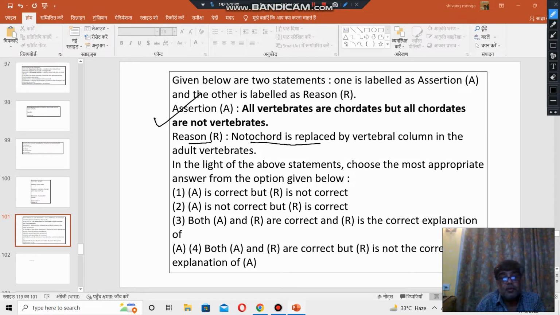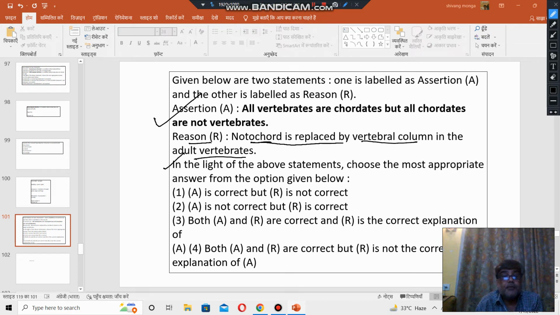Reason: notochord is replaced by the vertebral column in the adult vertebrate. That's the reason why all chordates are not vertebrates. So this is the correct reasoning and correct explanation.